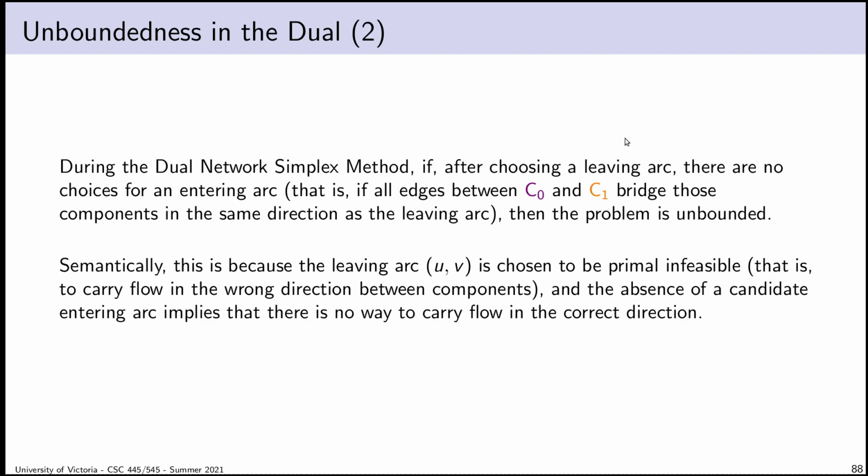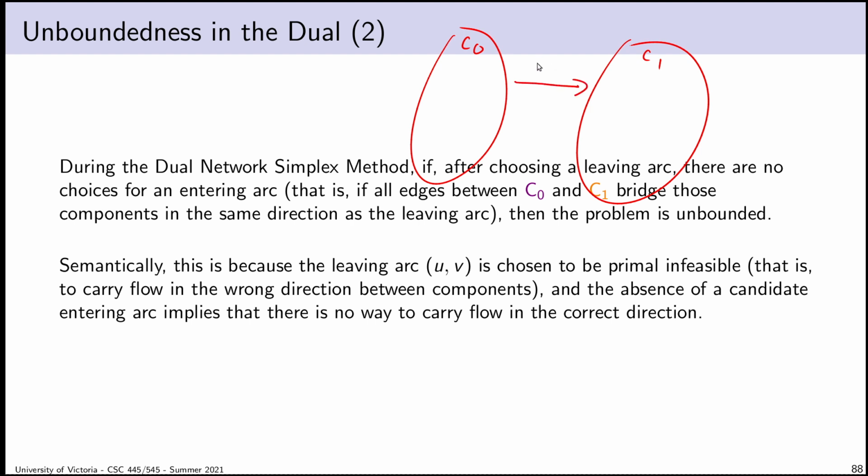And the answer is basically we're going to end up with a situation. If I'm sending flow, I knew I was going to need this diagram again. If I'm sending flow between components and I do a bunch of dual pivots, suppose there is a situation where demand simply can't be satisfied. Well, I'm never going to reach an optimal solution if demand can't be satisfied. So at some point during one of my dual pivots, I will have a situation like this. I'm sending -3 units from C0 to C1, which of course means I'm supposed to send 3 units from C1 to C0. So C0 overall has a total demand of 3.